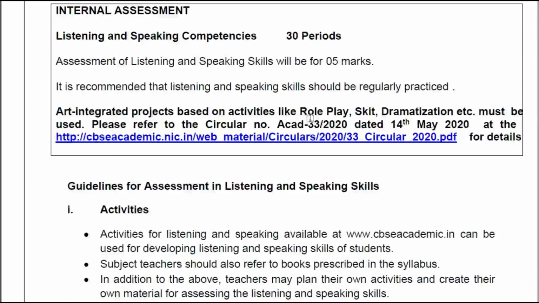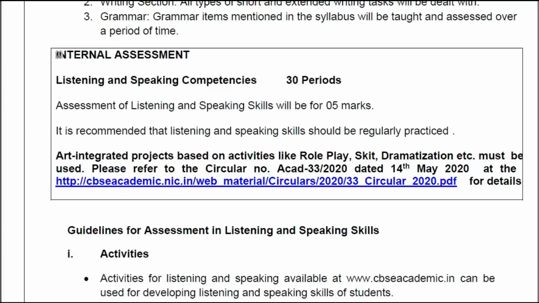That is another task you need to fulfill. So internal assessment: listening and speaking competencies, 30 periods, and assessment of listening and speaking skills will be for 5 marks. It is recommended that listening and speaking skills should be regularly practiced, and you are getting 5 marks.